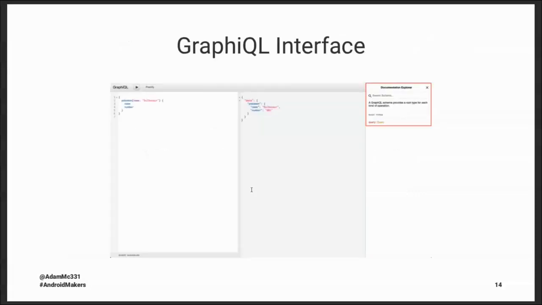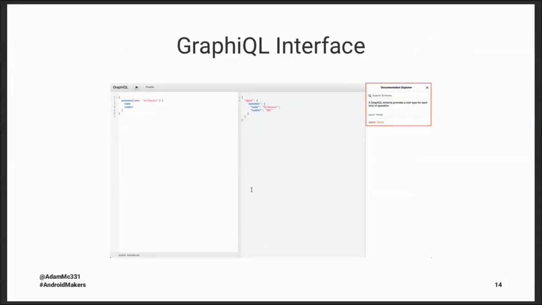Many GraphQL APIs can ship with this open source web tool called GraphiQL. And it's this really great web tool where on the left, you can go ahead and enter some query that you want to write. On the right pane, you see that data response. And then all the way to the right, we even get a documentation explorer.